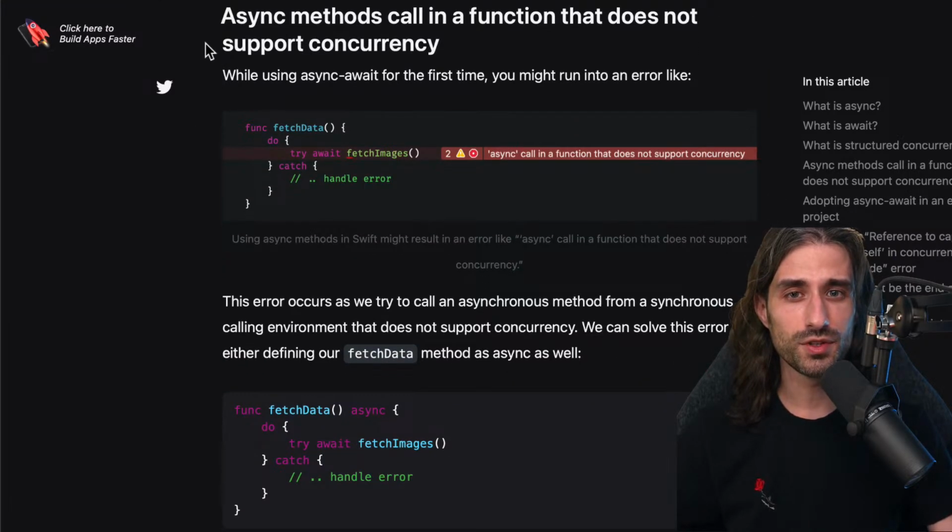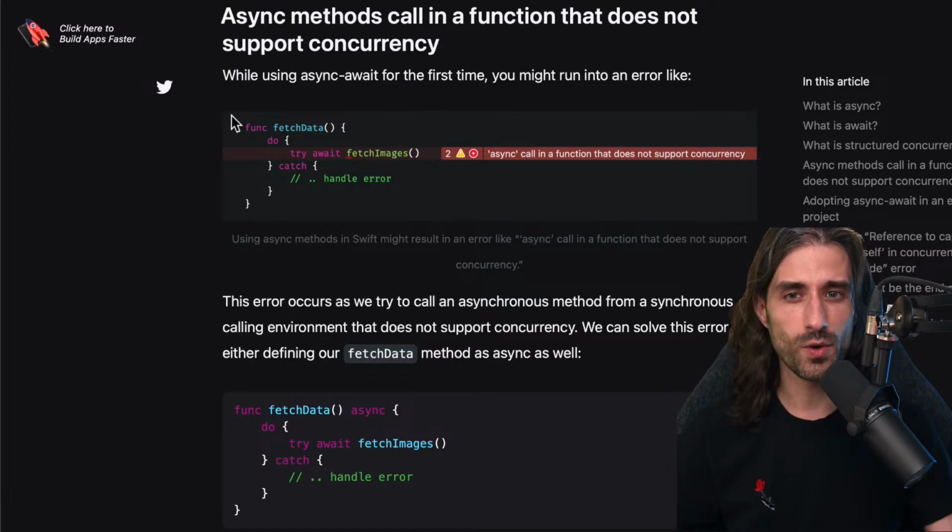So, async call in a function that does not support concurrency. How do you call an async method at the top level? Because at some point you're going to have to call an async method from a method that is not async. Think typically, like I was saying, applicationDidFinishLaunchingWithOptions, viewDidLoad, all of these app lifecycle methods, which are definitely not asynchronous methods.